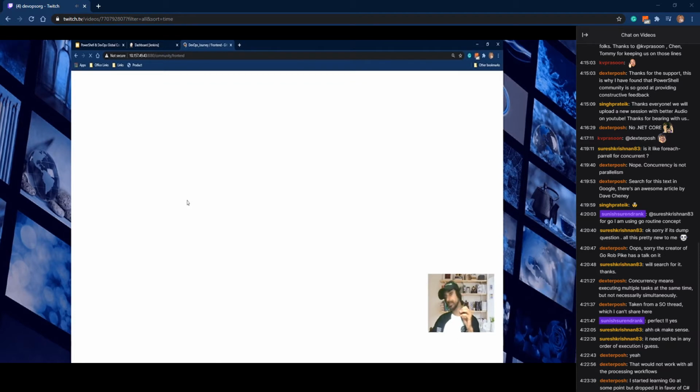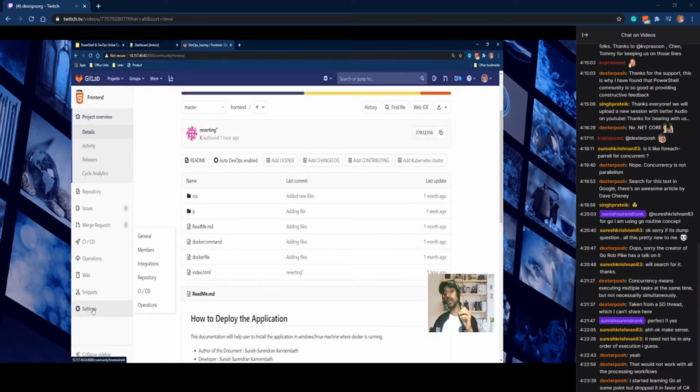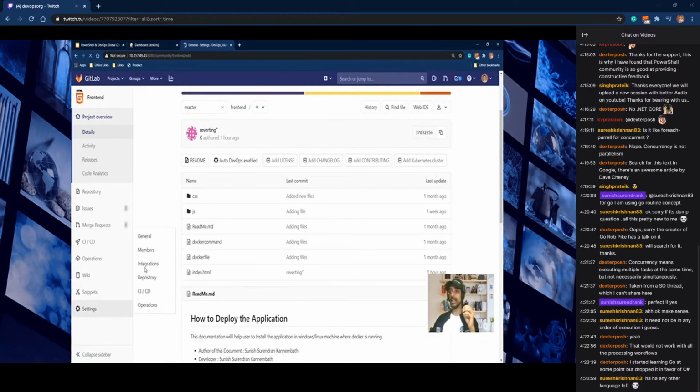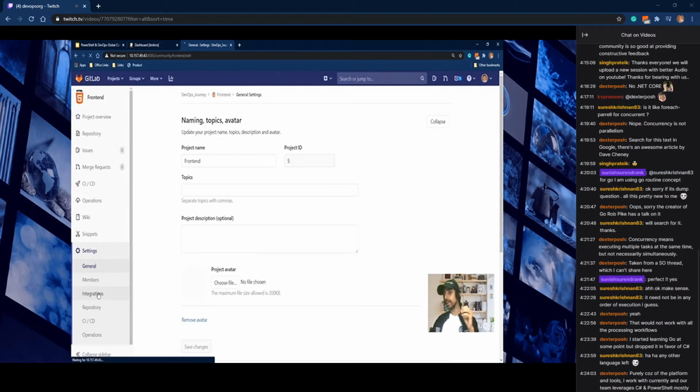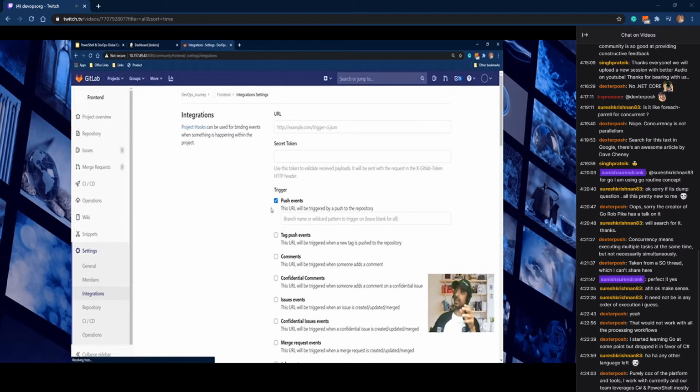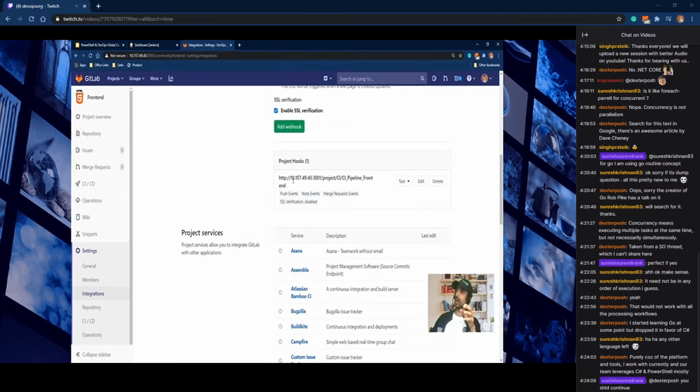If I go to the settings, you can see integrations, and in the integrations I have configured the particular hook. You can see that this is the IP of my Jenkins server, and this will trigger a job which we created, not a job, actually it's a pipeline. So whenever a change happens in this particular repository, or there is a push event or a merge request, it will just trigger that pipeline in Jenkins.